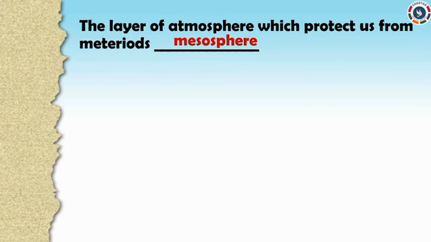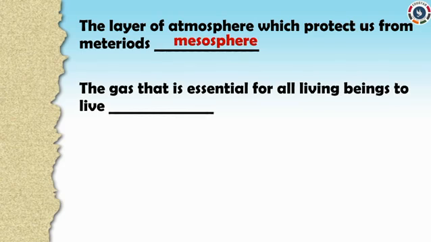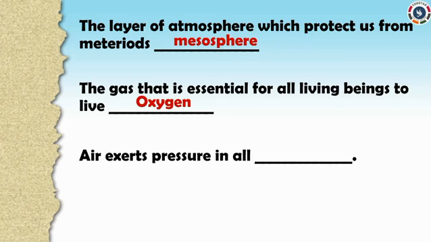Mesosphere. The gas that is essential for all living beings to live. Yes, dears, it's oxygen. Air exerts pressure in all directions.